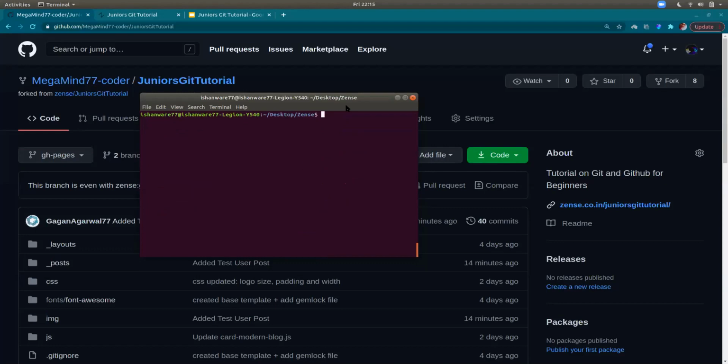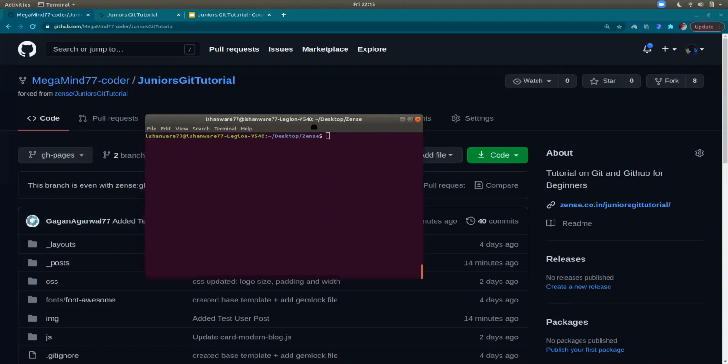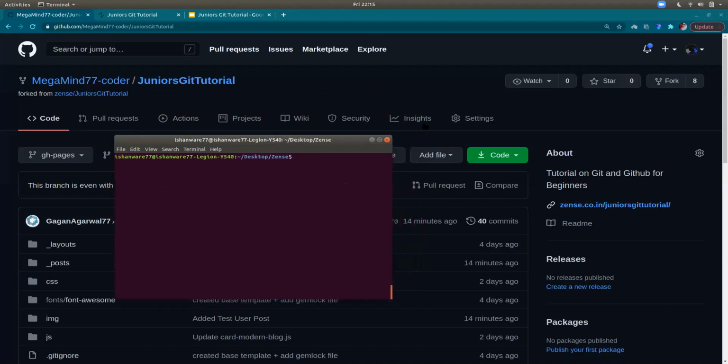Ishan, can you just explain clone before forking so that we can explain? What clone is, it's like downloading. You are not actually telling the owner that you are making a copy of his work. You are making a copy of his repository by simply downloading it onto your computer.